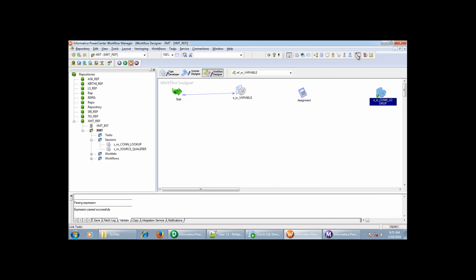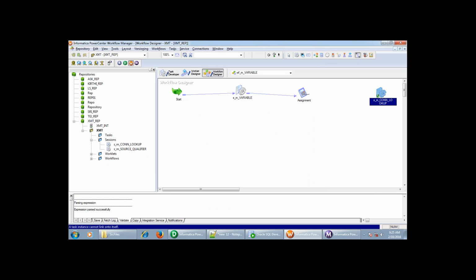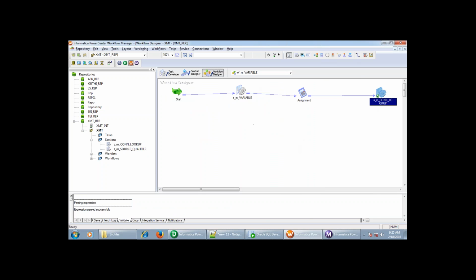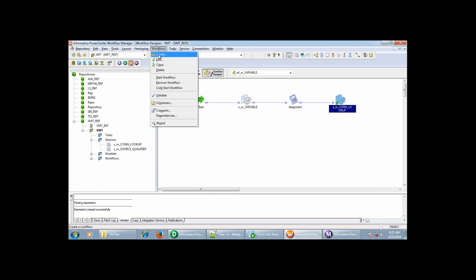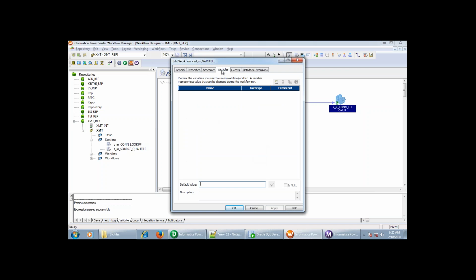I have this session, so I will link this to it. If you want to use this assignment task, first of all, we need to define one variable at the workflow level. So first, I'm going to declare one variable at the workflow level. Go to Workflows, Edit, Variables. Here, let me create a count variable.